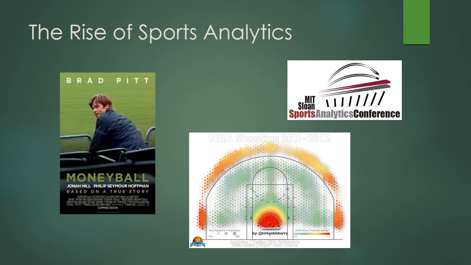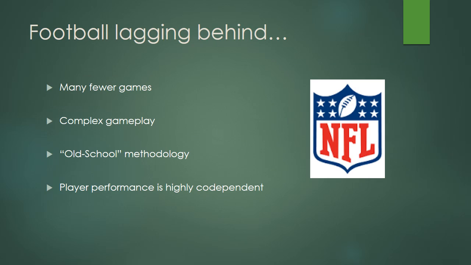Teams will do anything to get an edge in the multi-billion-dollar industry that is professional sports. Recently, there's been an explosion of the big data field of sports analytics. While analytics is a mainstay in baseball and basketball, the NFL generally lags behind. Part of this might be a product of culture, but football is also much harder to analyze. There are many fewer games, complex gameplay, and player performance is highly codependent. But all of this makes for an even bigger opportunity.